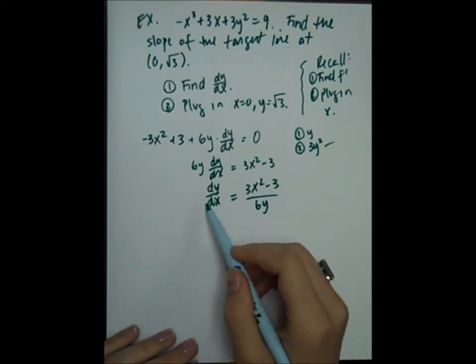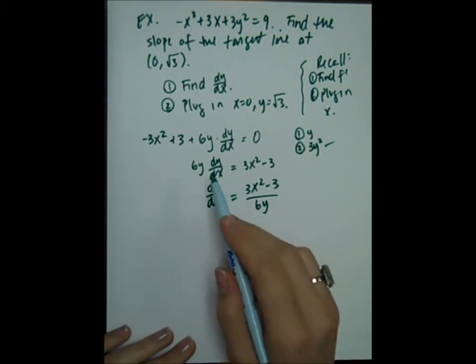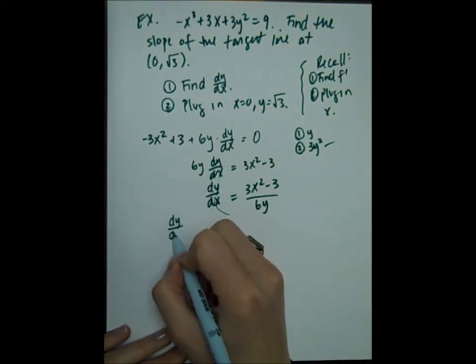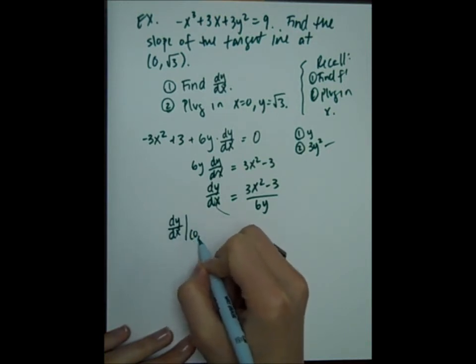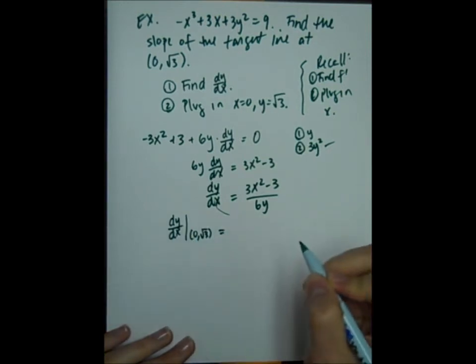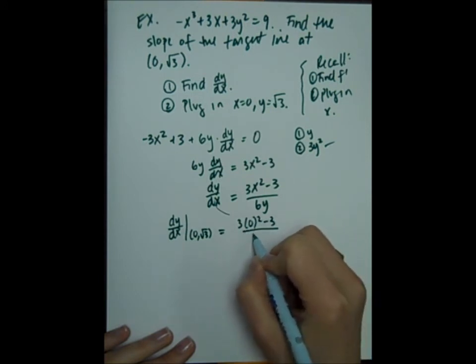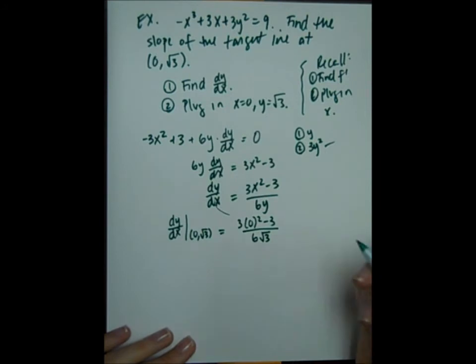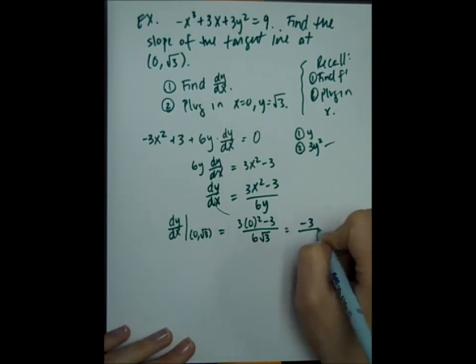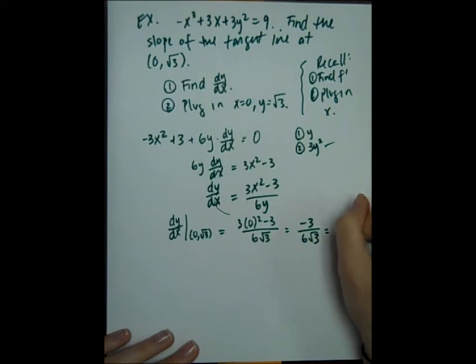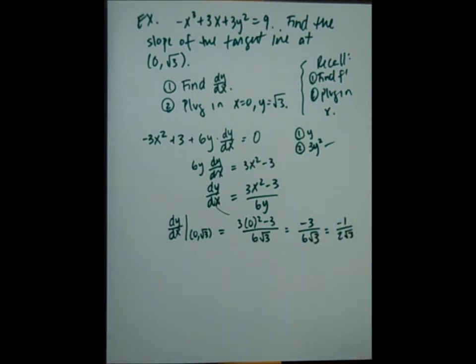Okay, so we found dy/dx. What was the next step? We need to plug in x equals 0, y equals square root of 3. So dy/dx, evaluated at the point (0, square root of 3), is going to be 3 times 0 squared minus 3 over 6 times the square root of 3. So that's minus 3 over 6 square root of 3, which is what? Minus 1 over 2 square root of 3. So there's the slope of my tangent line at that point.